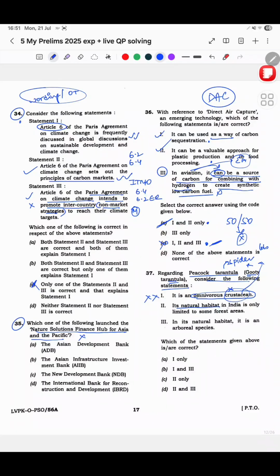Its natural habitat in India is only limited to some forest areas. See, the thing is, its natural habitat is limited to some forest areas. "Only" आ गया तो it makes it an extreme statement. But I felt कि natural habitat के बारे में बात कर रहा है तो obviously it has to be forest areas only ना. Tarantulas and all are famous there only. मतलब they are predominantly found in forest areas only. So yes, I was like, yeah, this is correct.